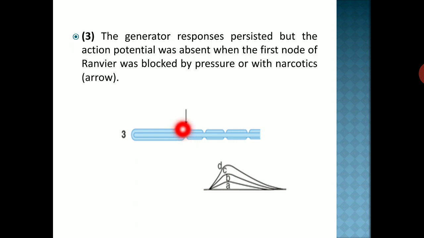This is a very important thing, the first node of Ranvier, because when receptor potential reaches the first node of Ranvier, then sodium channels open, more sodium channels are there, and it crosses the threshold level which is 10 millivolt, and then there is action potential. But in this figure you can see that the first node of Ranvier was blocked by pressure and narcotics. That's why there is absence of action potential, graph E.